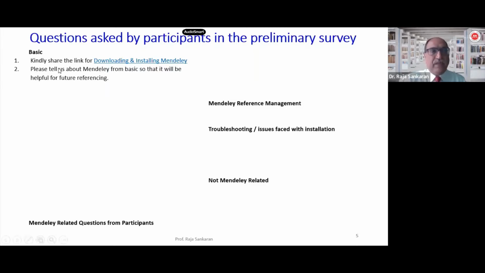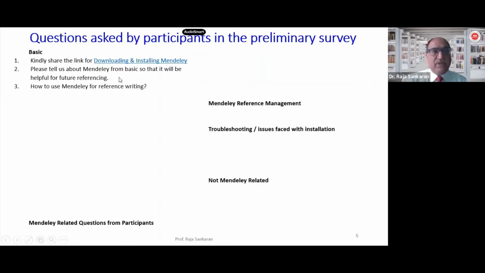Second is, please tell us about Mendeley from basic so that it will be helpful for future referencing. Definitely, this is a workshop wherein I do not expect everyone to be an expert. It is from the beginner's point of view, in which I will walk you through what referencing is all about, what are the tips to be used when you want to create a library item in Mendeley, what you should be doing, and some of the things that you should be avoiding as well. So don't worry about this. It's from the very basic. As a beginner, you should be able to make use of this workshop.